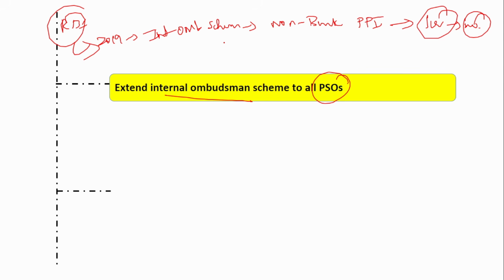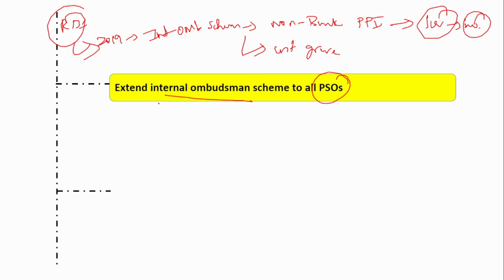So what is this internal ombudsman scheme? They have to appoint an internal ombudsman who takes care of the customers' grievances. If a customer submits his or her grievance, it has to be checked and properly completed within a certain time period, right? That was issued under this internal ombudsman scheme, so that customer grievances are properly addressed in a timely manner.